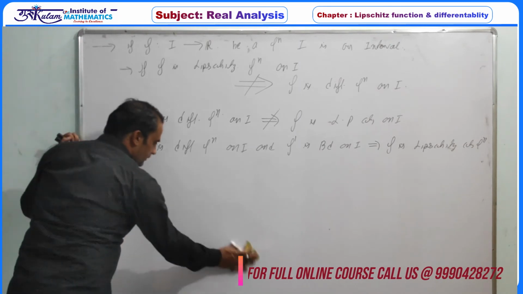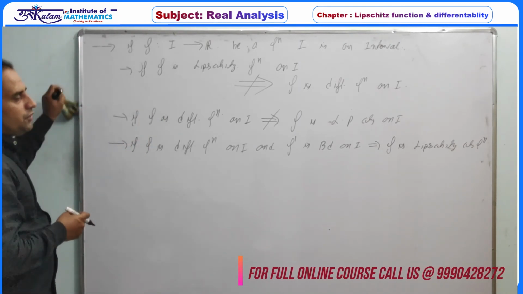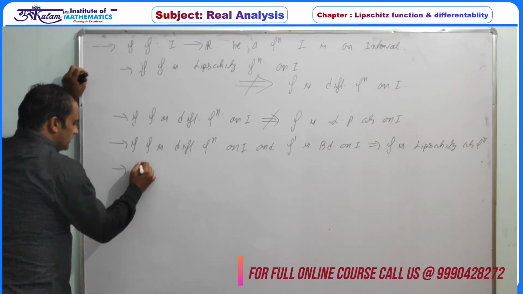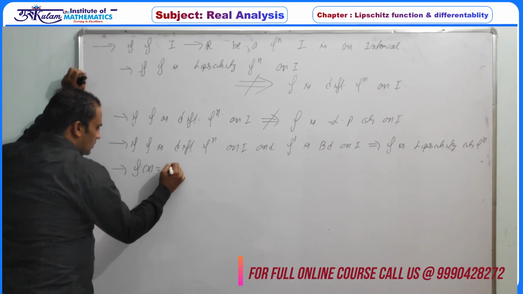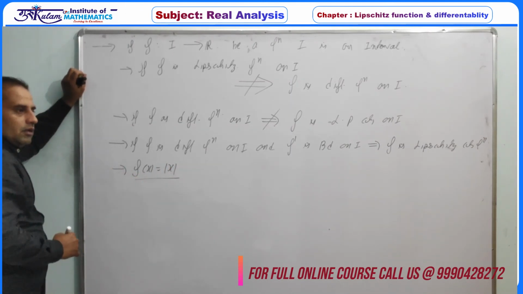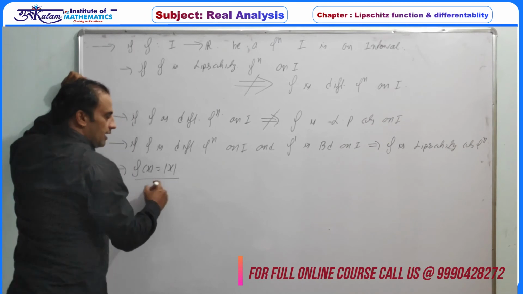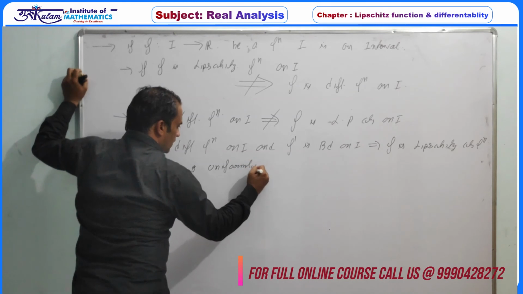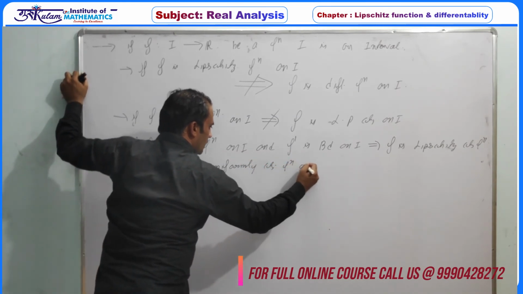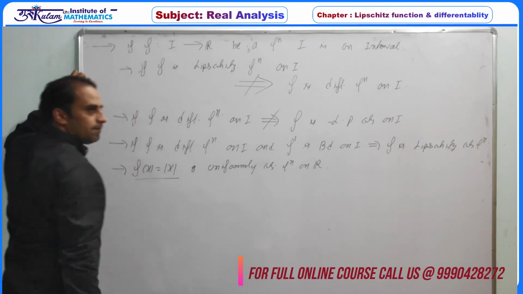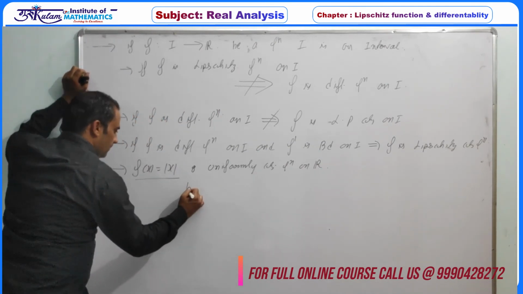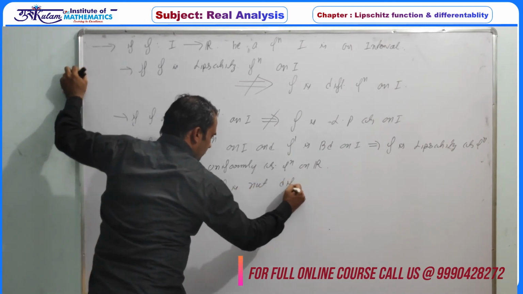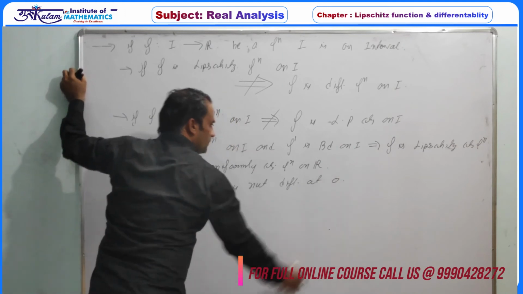Next is the relationship between uniform continuity and differentiability. Again, if we consider the function f of x is equal to mod of x, this function is Lipschitz continuous and uniformly continuous on the whole real line R, but f is not differentiable at 0.